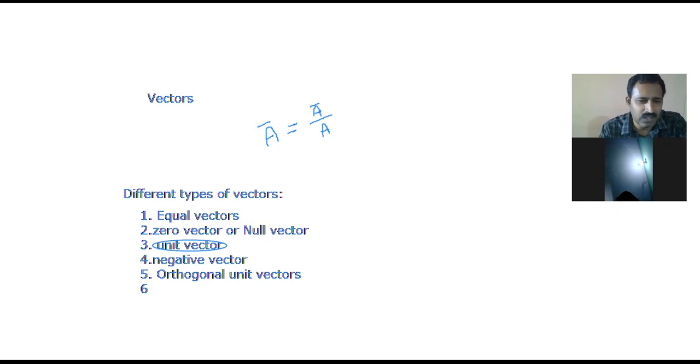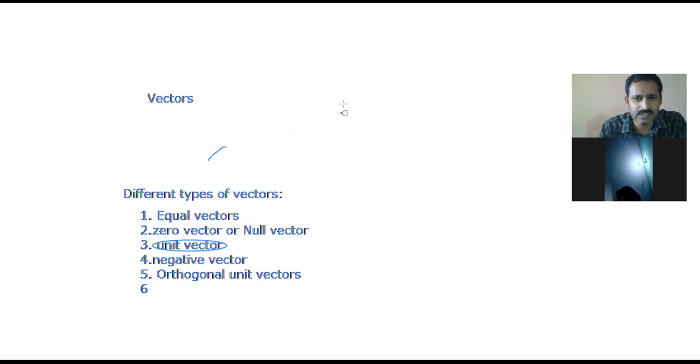Third one is over. Next, the fourth one. The fourth one is the negative vector. I will show you what a negative vector is in the diagram itself. A negative vector has the same magnitude but opposite direction.